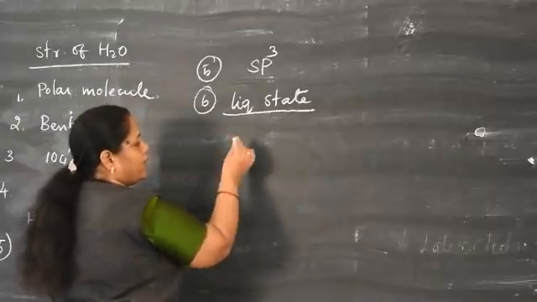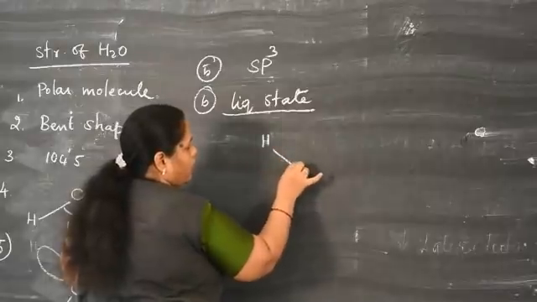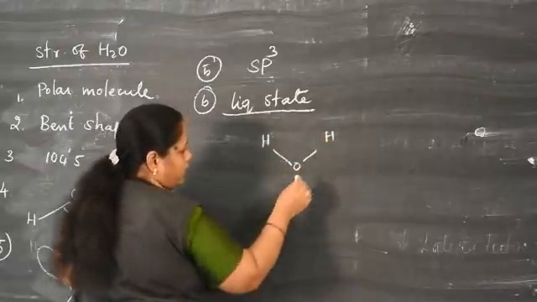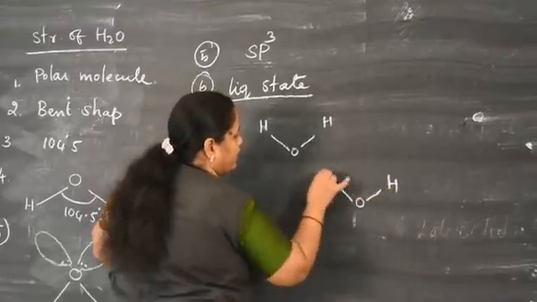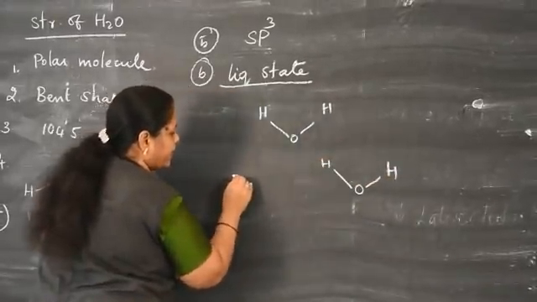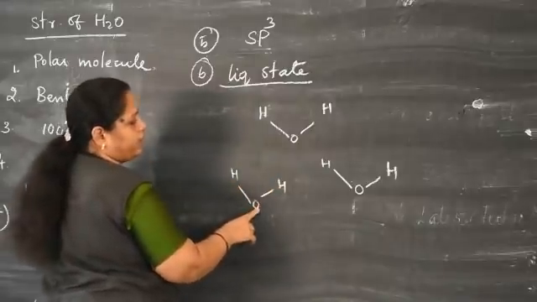What is an intermolecular hydrogen bond? Listen, here HOH is one water molecule, and another water molecule is also bent in shape. I write like this: here HOH is a water molecule.